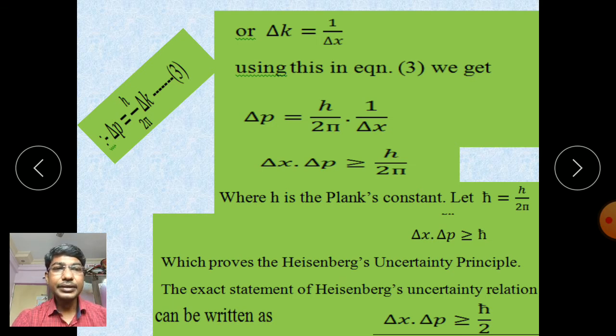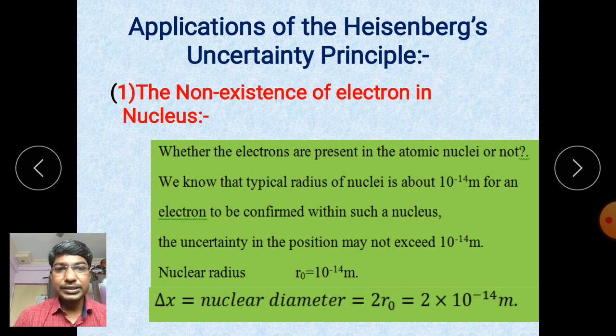Now you can see the applications of this Heisenberg uncertainty principle. Here one application I have explained, that is the non-existence of electron in the nucleus. We know the electron does not exist inside the nucleus, it is always outside. That is proved by using this Heisenberg uncertainty principle. First, the question in our mind is whether the electrons are present in the atomic nuclei or not.